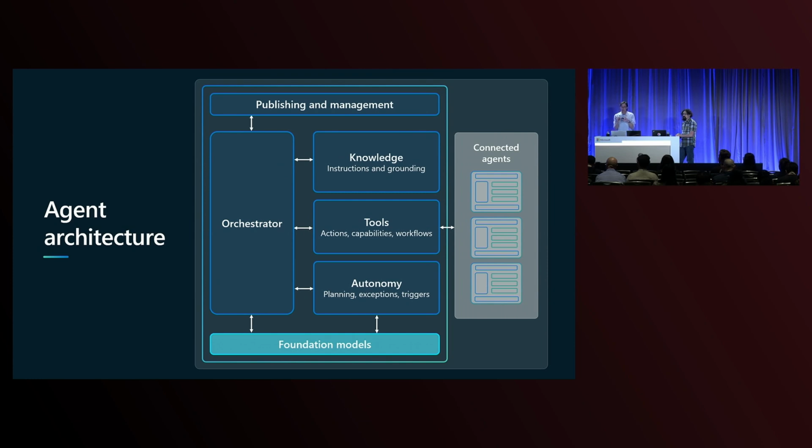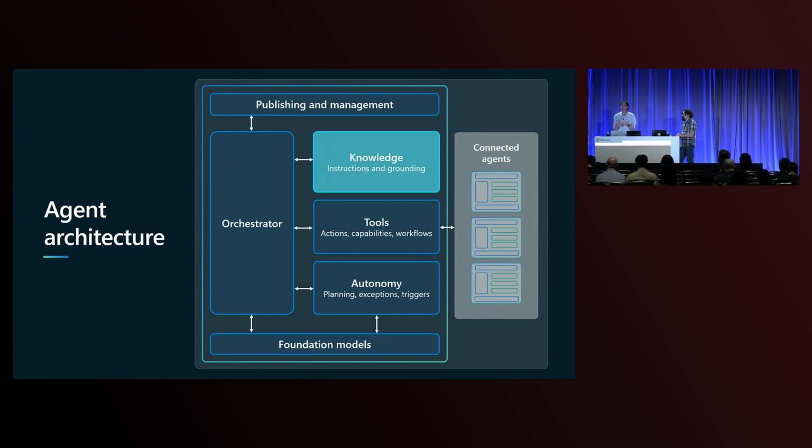The orchestrator then pairs with the model, and the model really acts as sort of the brain of the agent. One of the ways to think about this is the model being the brain of the agent, but the orchestrator really being the executive function. They work together, hand in hand, and the orchestrator is telling the model what to do and when to do it.